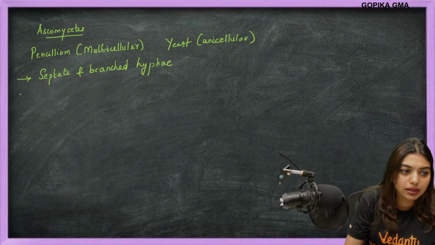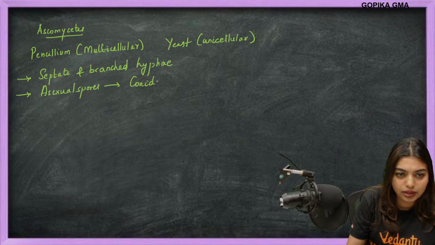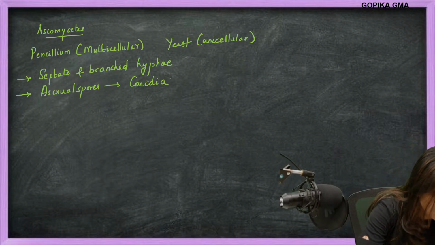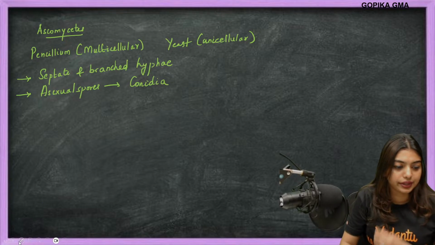And these people have asexual spores called conidia. Okay, conidia. Is the handwriting visible? Color is okay? Yes, okay. I think I'll write it with white as well. Conidia.